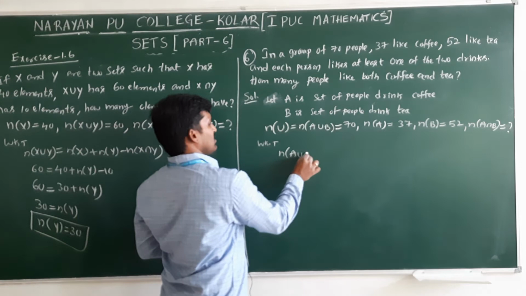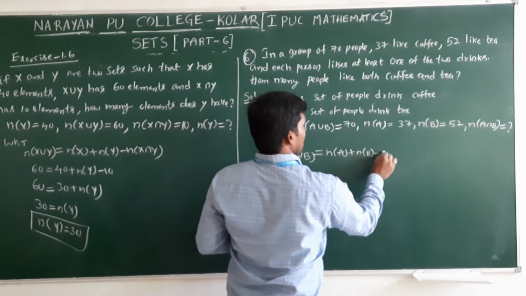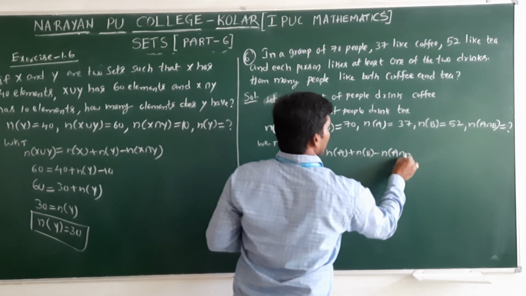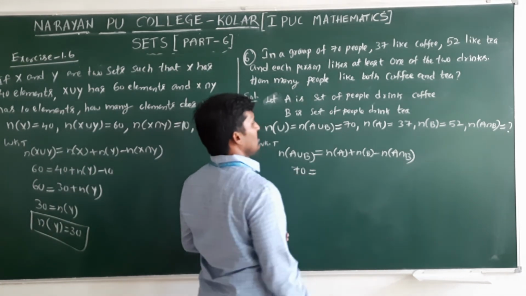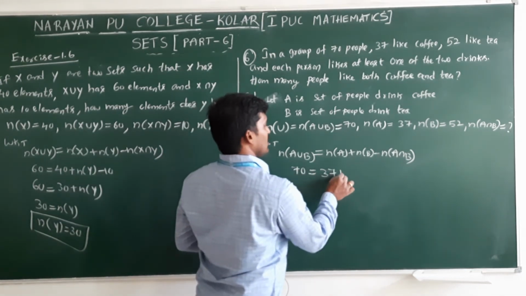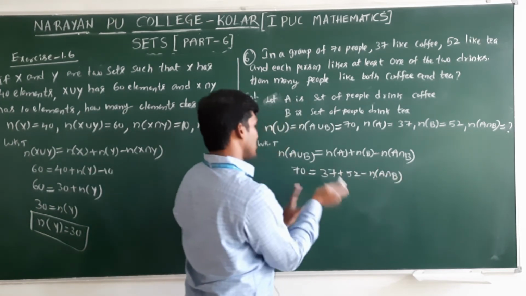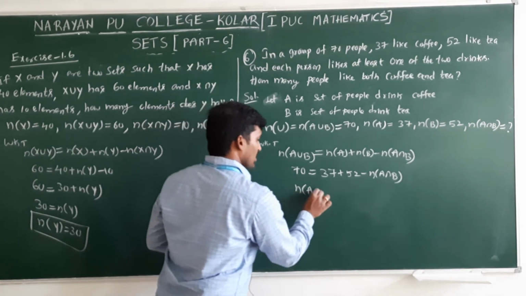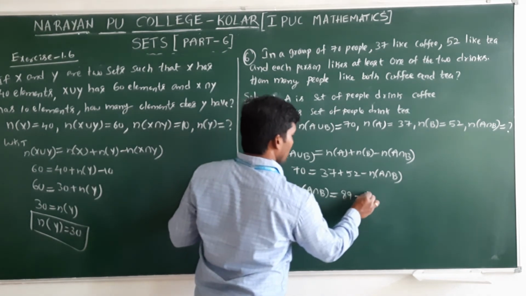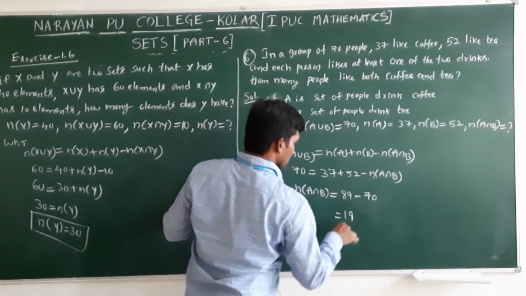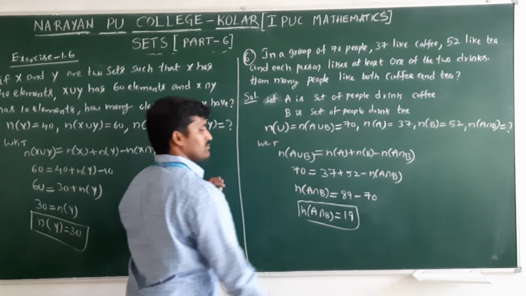N of A union B equals N of A plus N of B minus N of A intersection B. N of A union B is 70, N of A is 37, N of B is 52, minus N of A intersection B. Interchange: N of A intersection B equals 37 plus 52, which is 89, minus 70. What is the answer? 19. So 19 persons like both.